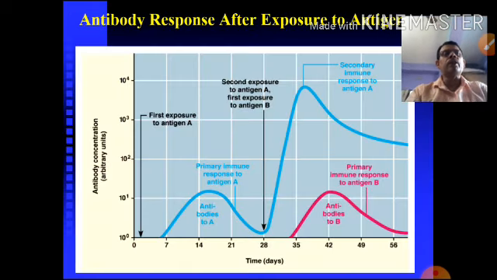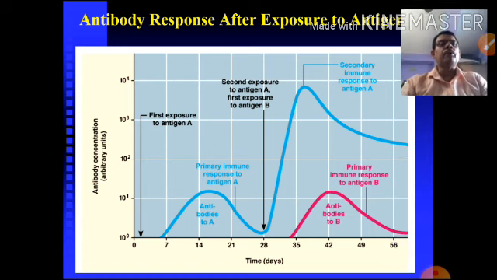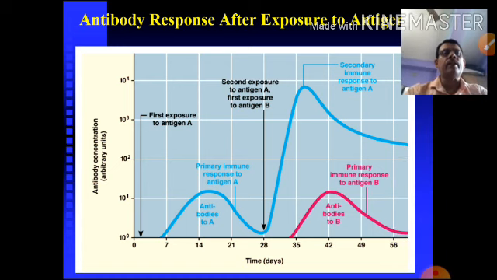These are the antibody immune responses after vaccination is given. Generally when the vaccine is given, in the first 7 days no antibody will be produced. After 14 days a high level of antibody will respond. Then after 20 days it goes down to the baseline. Then after 20 days there is the second exposure to antigen A, the same type of antigen, and the second immune response will be immediate, higher than the first, fast, and good.